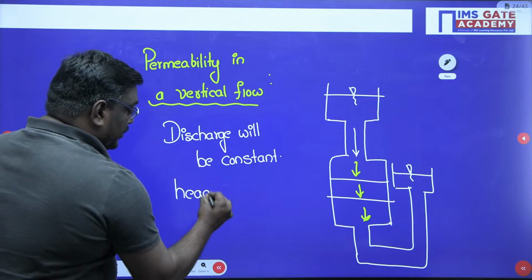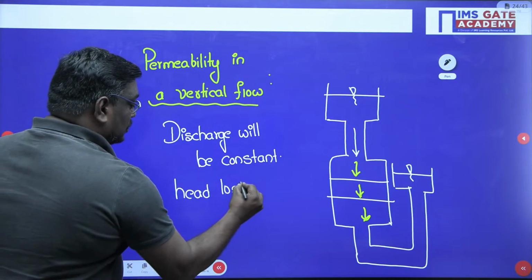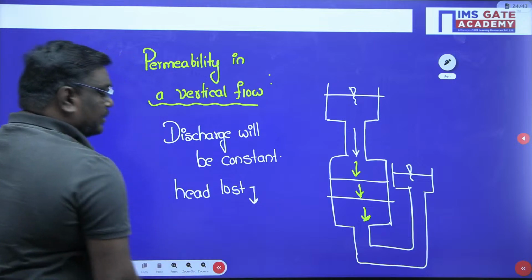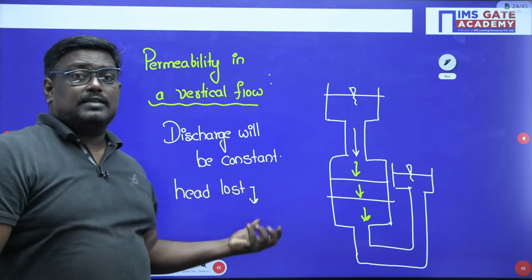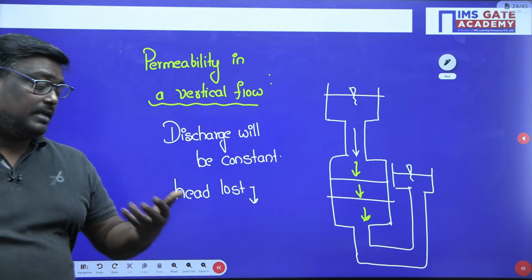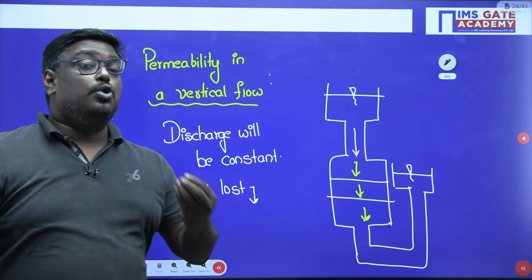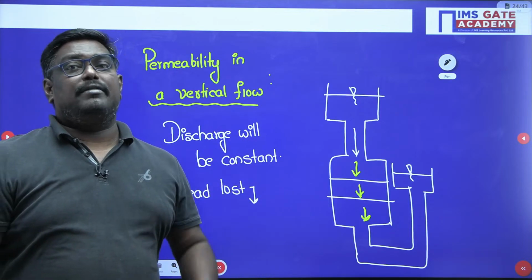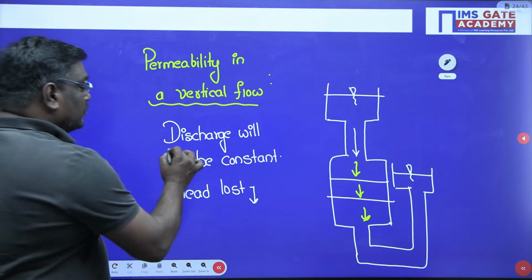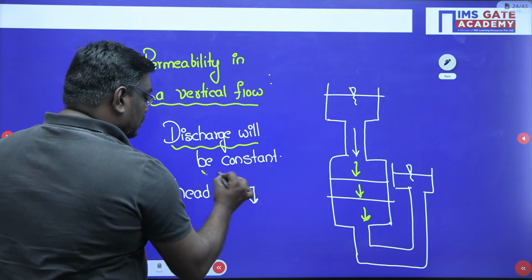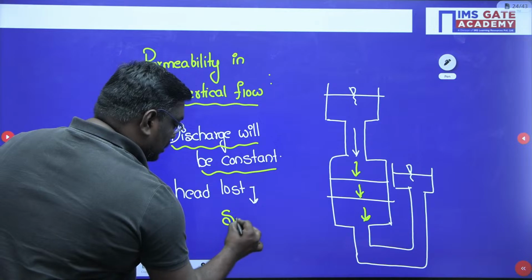Sir, I am telling you again and again, in GATE concepts or in any competitive exam, if you know the key points, then you will be able to understand how to apply it. If you don't remember the key points, then it will be difficult. So here discharge will be constant, and here head loss will be summation.